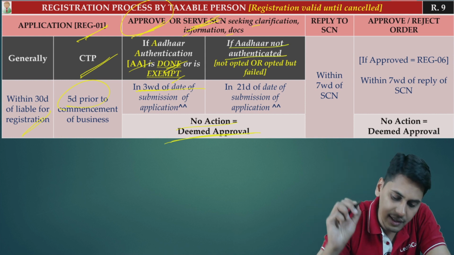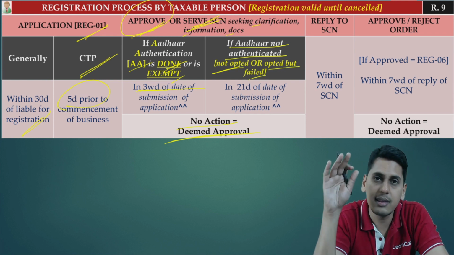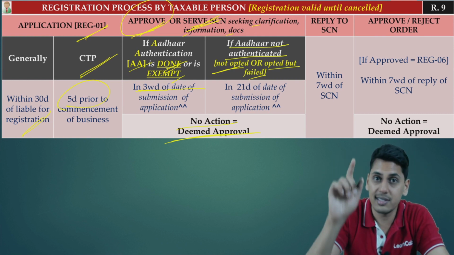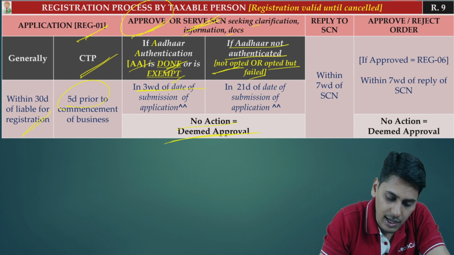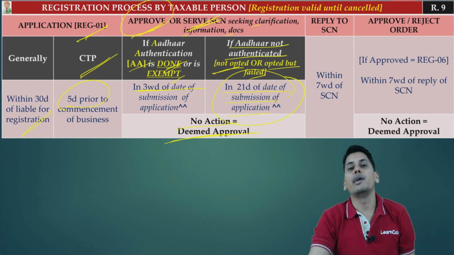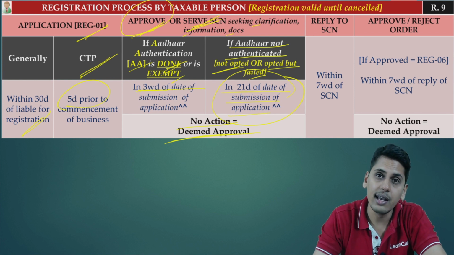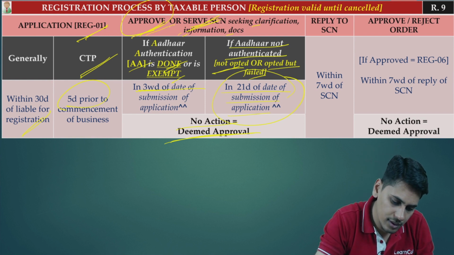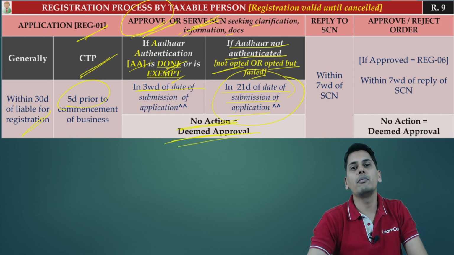If Aadhaar is not authenticated, there are 2 reasons: either it is not opted or it is opted but failed. In those cases, please understand, the officer has to give you a show cause notice within a period of 21 days of date of submission of application, which means that within the period of 21 days, he has to complete the physical inspection. He has to complete the physical verification. If he doesn't do so, that means either he is not giving you a show cause notice or he is not approving your registration. In those cases, no action is equal to deemed approval.